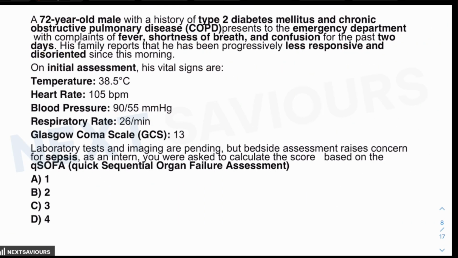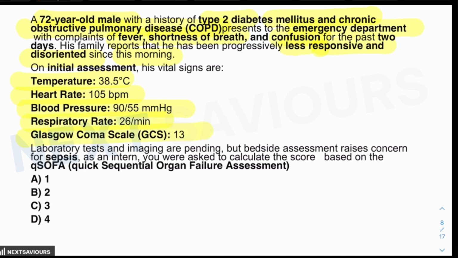Now let's talk about another question that resembles the SOFA, but here the patient is not admitted in the ICU. A 72-year-old male with a history of type 2 diabetes mellitus and chronic obstructive pulmonary disease presents to the emergency department with a complaint of fever, shortness of breath, and confusion for the past 2 days. The patient has been less responsive and disoriented since this morning. What is provided here is that the temperature is raised, the heart rate is higher, the blood pressure is low, the respiratory rate is high, and the GCS is 13.